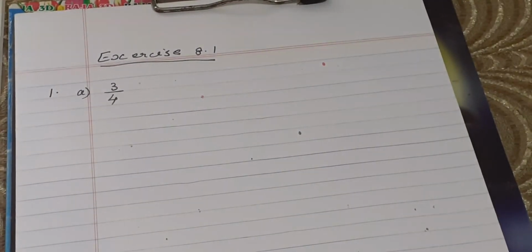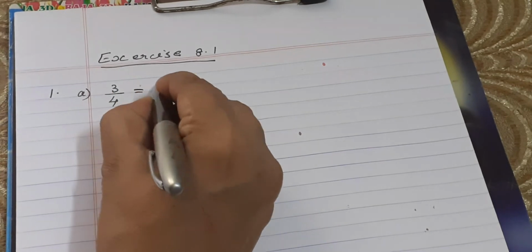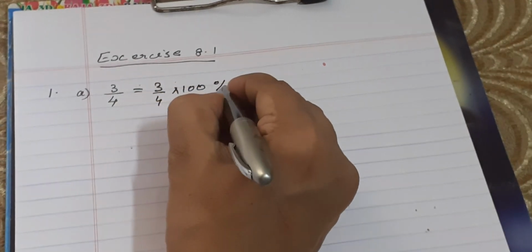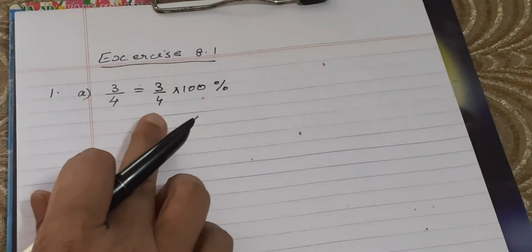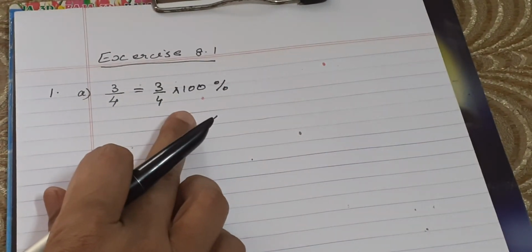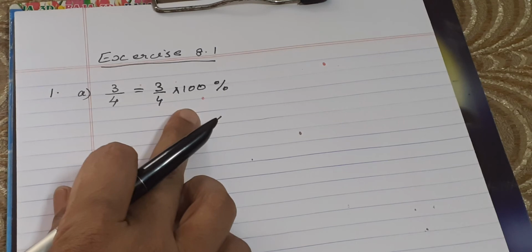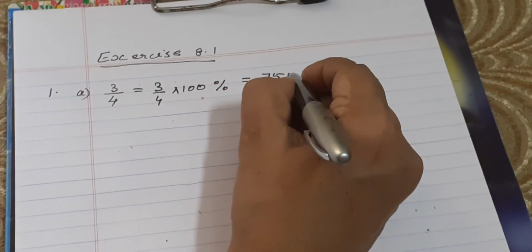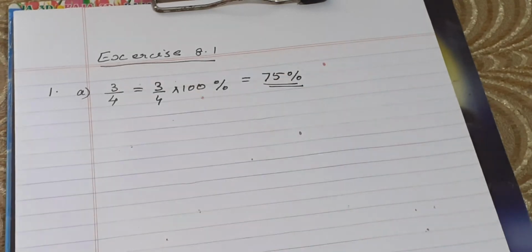So 3 by 4 is equal to 3 by 4 multiplied by 100 percent. You will get 75 percent.